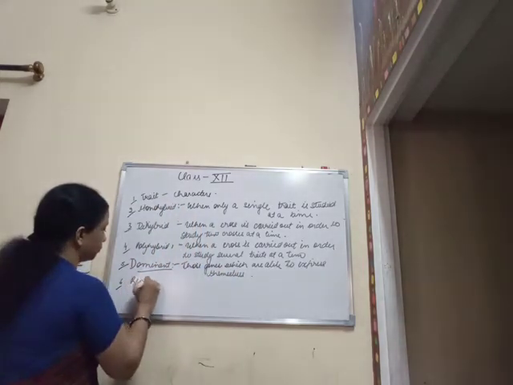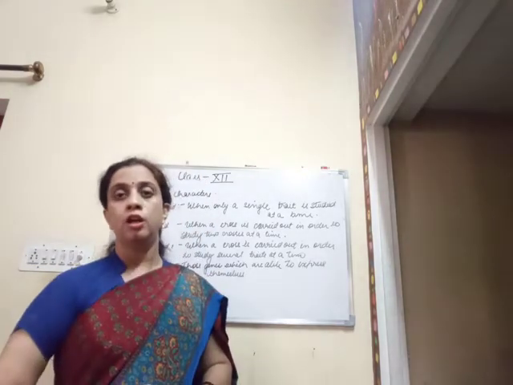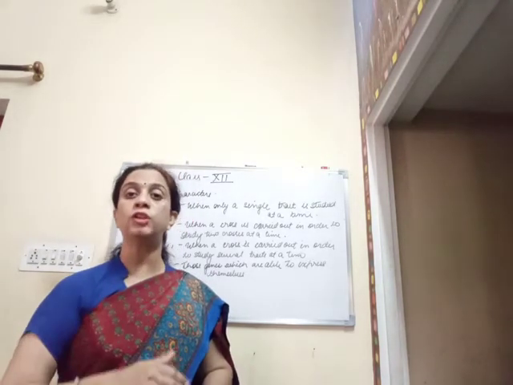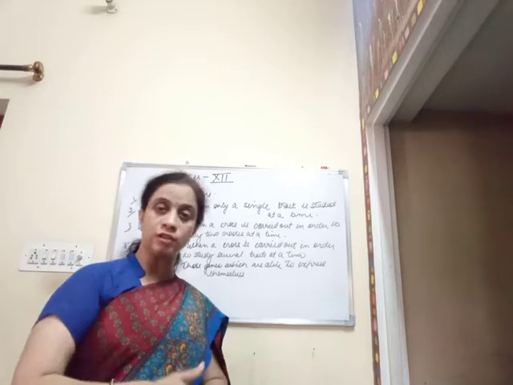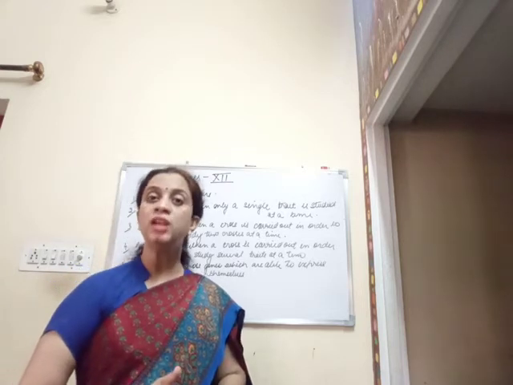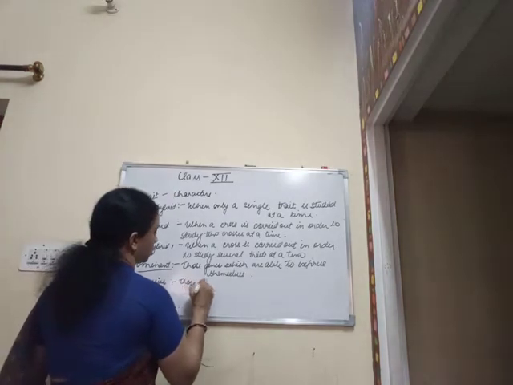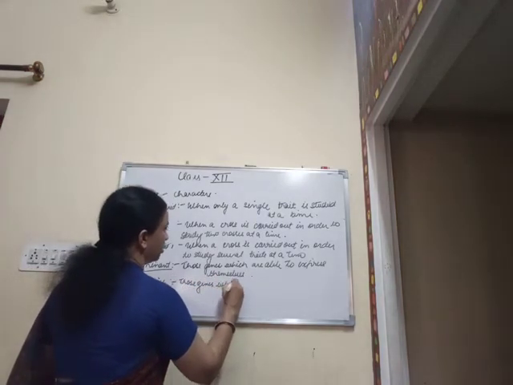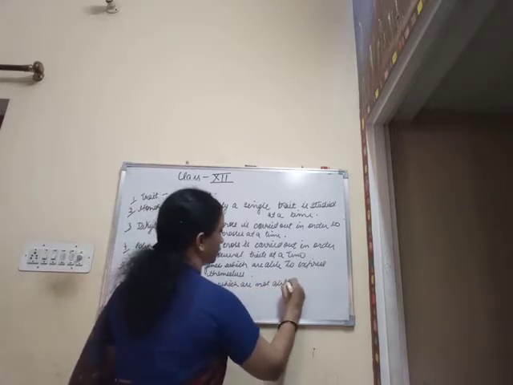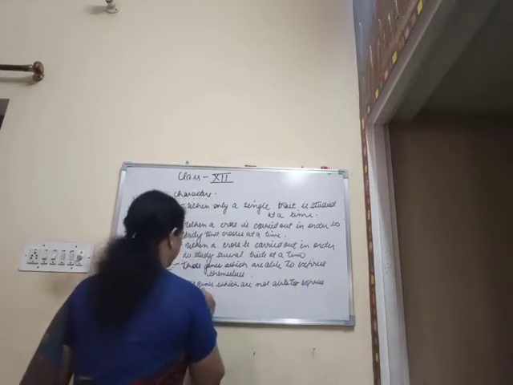Sixth, recessive. As I said in my previous example, some of the genes are prevented from expressing themselves in the upcoming generation, like the genes of dwarfness, which were suppressed and avoided from expressing themselves in the upcoming generations, and hence they are said to be recessive in nature. Those genes which are not able to express themselves are recessive.